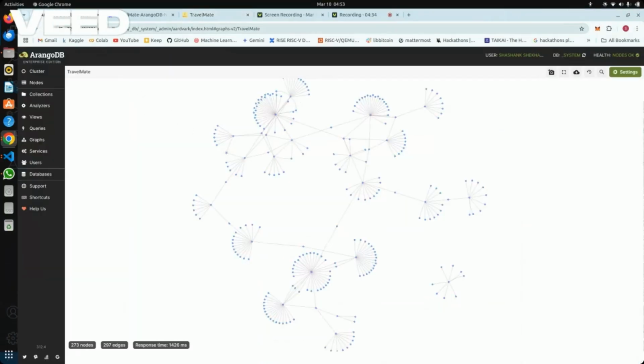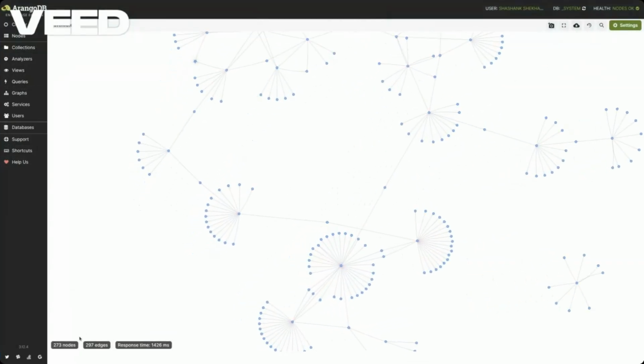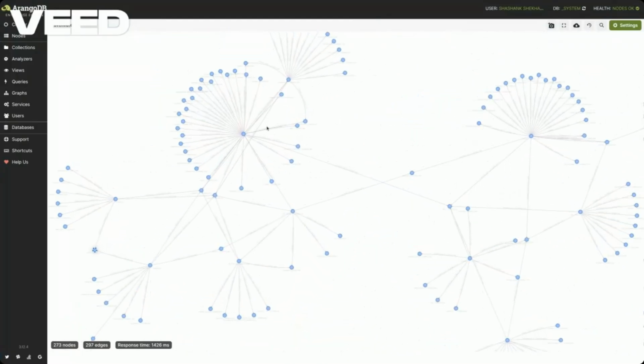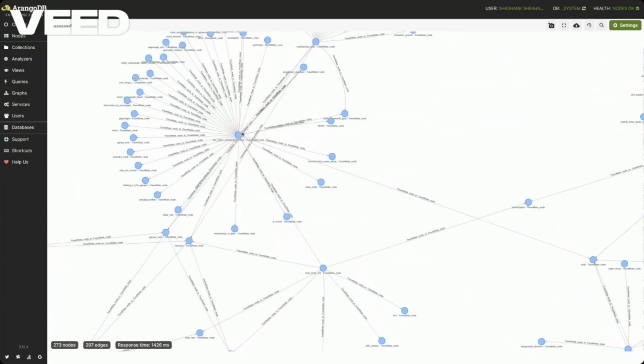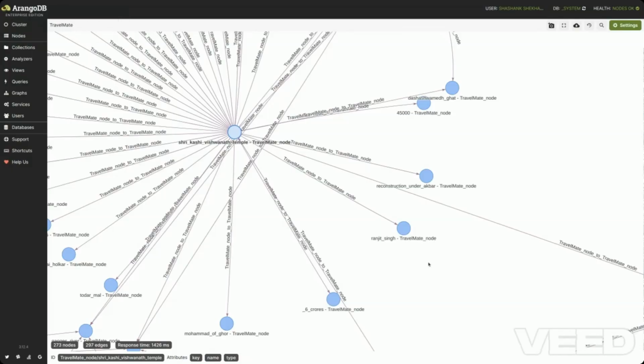So this is the ArangoDB web interface. Now, as we can see, there are 273 nodes and 297 edges over here, and these nodes are the names of some places. For example, we can see this is the Sri Kashi Vishwanath temple, which is located in Varanasi, and for the attributes, we can see there's a name attribute which links to the Sri Kashi Vishwanath temple, and the type of it is a tourist attraction.